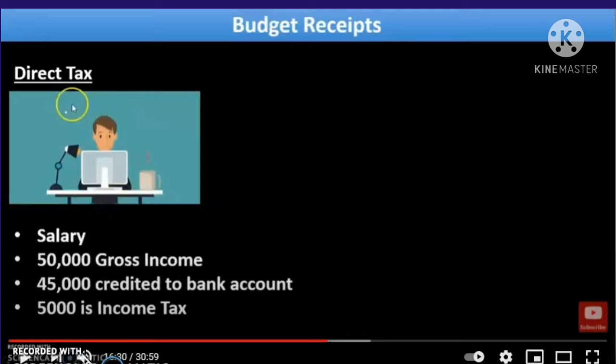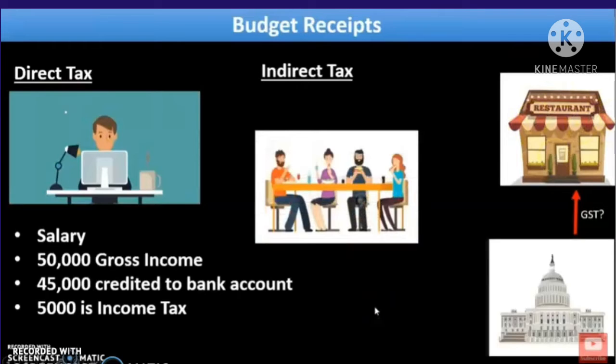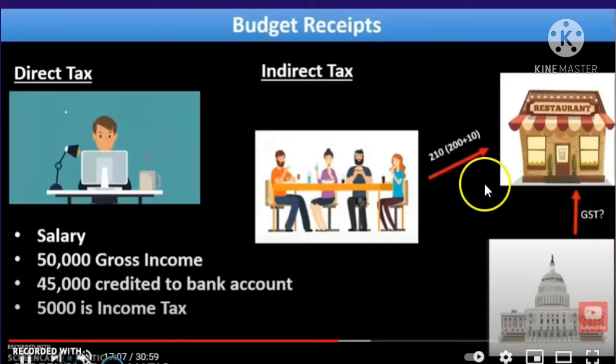So that is known as what? A direct tax. So here is a picture showing the GST imposed by the government on the restaurant holder. If the restaurant holder takes money from the customers of 210, that is 200 plus the tax, it's known as what? GST.